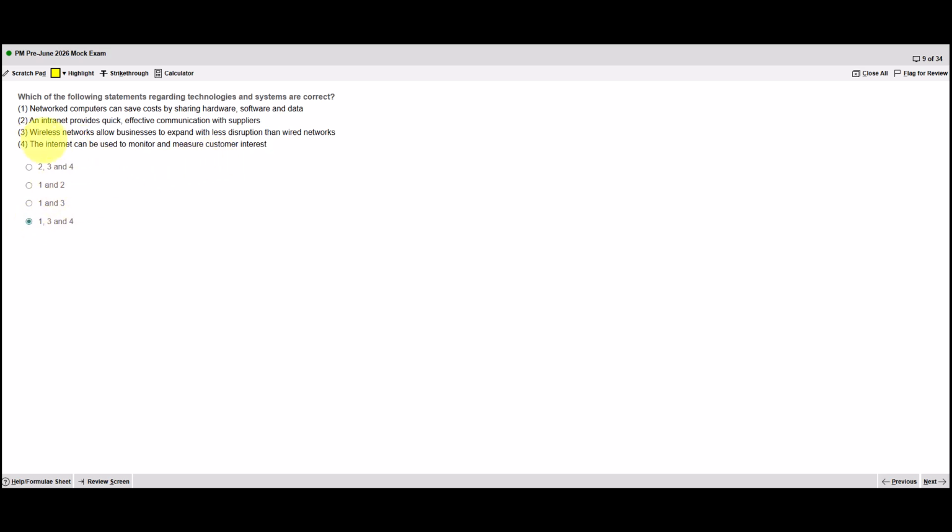Just to check 3, wireless networks allow businesses to expand with less disruption than wired networks. That's true. It's much quicker to put in a Wi-Fi point rather than running cables all over a building. Correct answer 1, 3, 4.